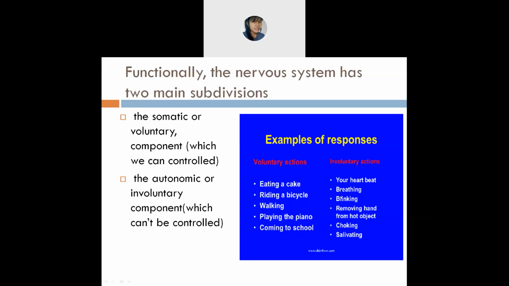And what do we mean by the autonomic or involuntary component? It is what you can't control. For example, your heartbeat. Can you control your heartbeat? No, your heart is beating. Breathing, you can't control it, in the sense of the lungs. Blinking, you can control it for some time, but not continuously. You can't keep your eyes open continuously for 24 hours, isn't it?